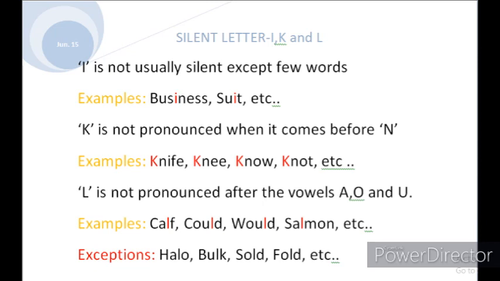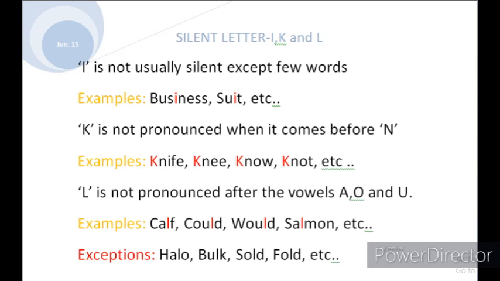Okay, we'll move to the next letter, K. K has only one rule. K is also very easy, and you are all familiar with it, I think. K is not pronounced when it comes before the letter N. For example, knife, know, knee, knock, knot, knowledge, knuckle.